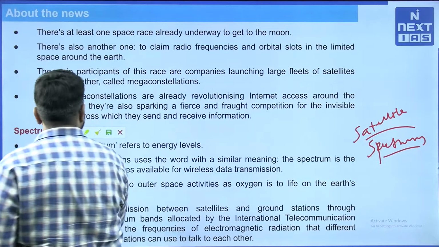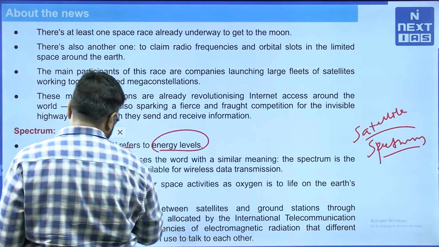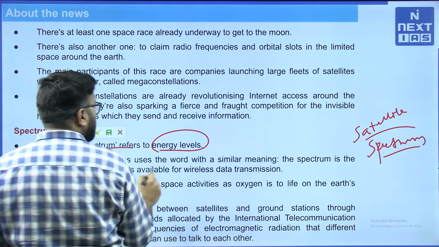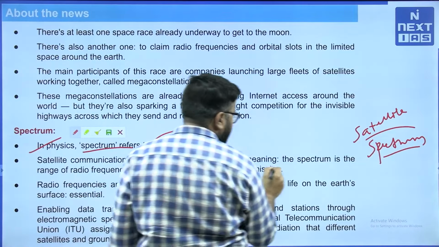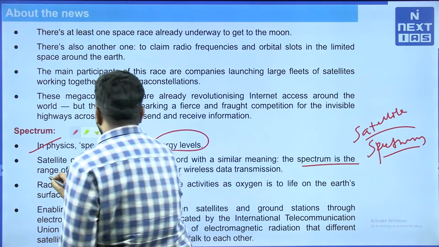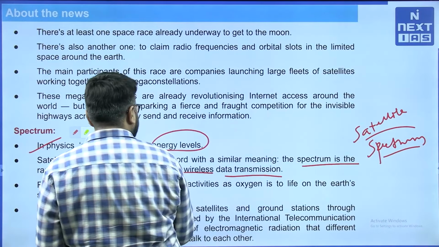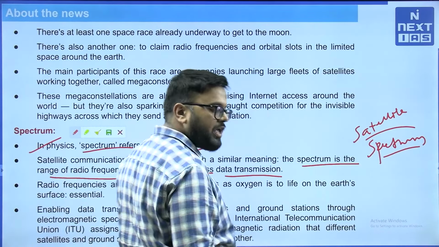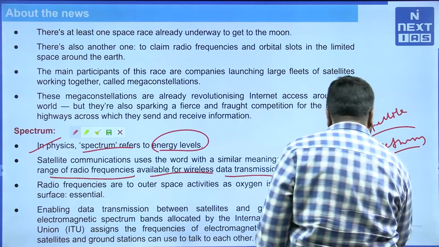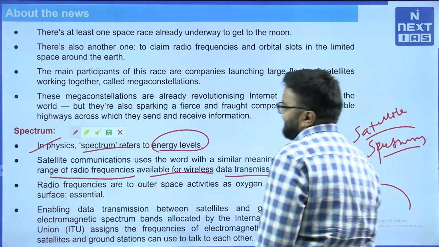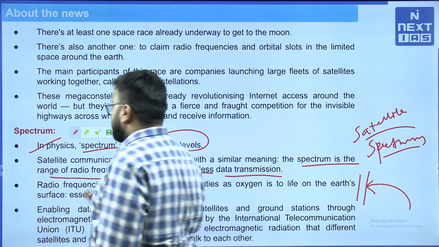In physics, spectrum refers to energy levels. Particularly, satellite communications uses a word with a similar meaning. The spectrum is the range of radio frequencies available for wireless data transmission. Radio frequencies are to outer space activities as oxygen is to life on earth. So, essentially, without radio frequencies you cannot communicate. Okay, that is the basic here.